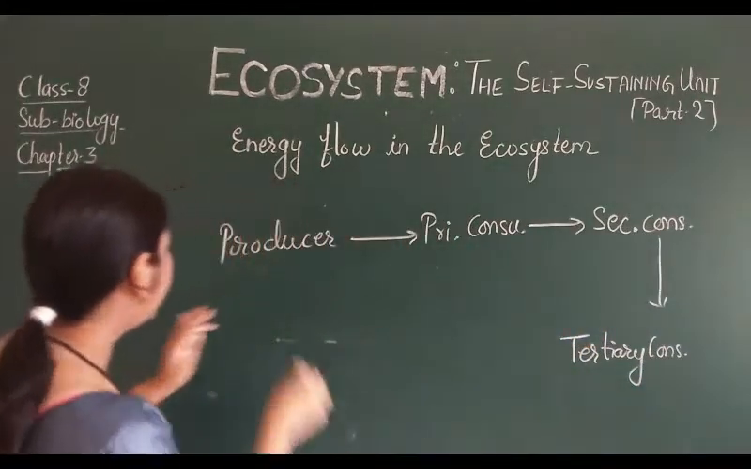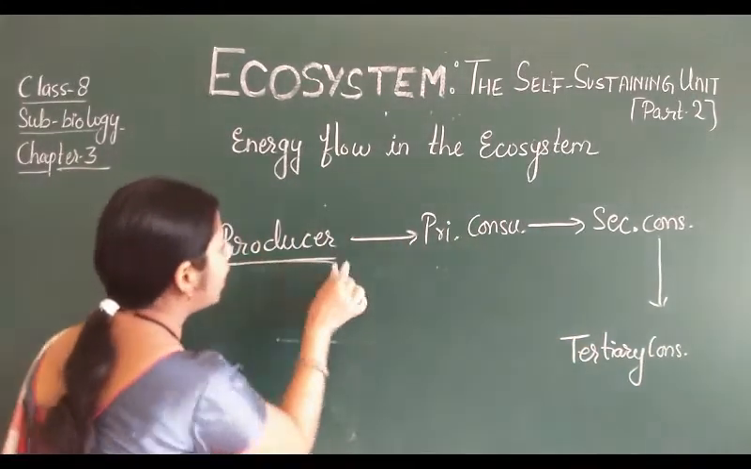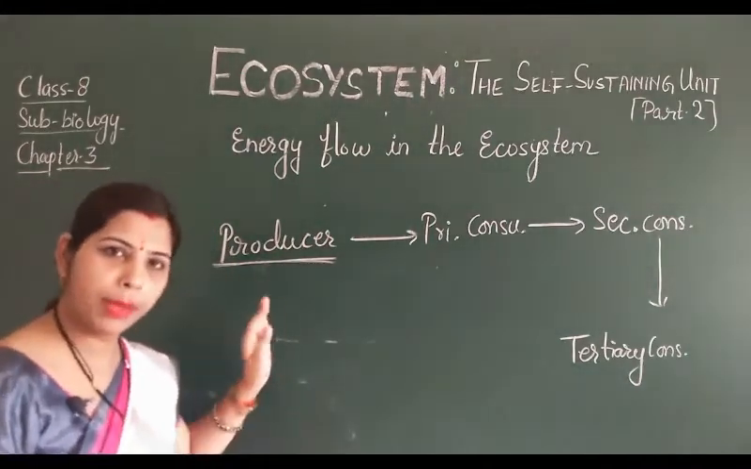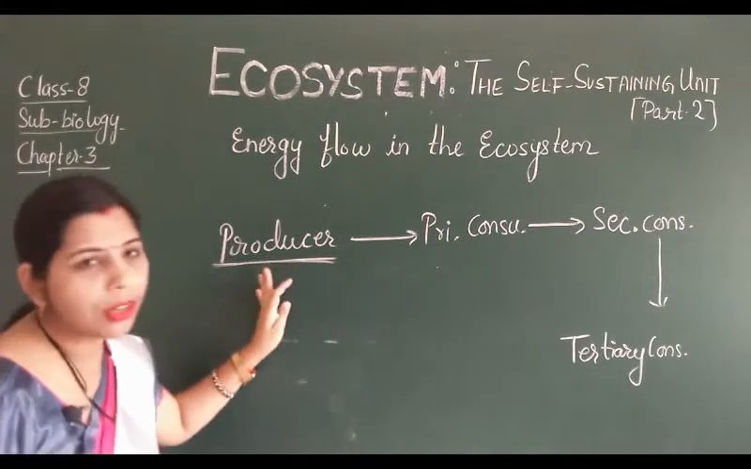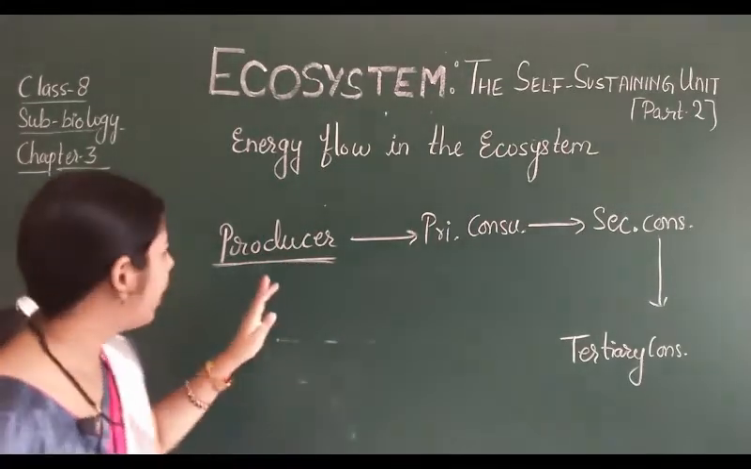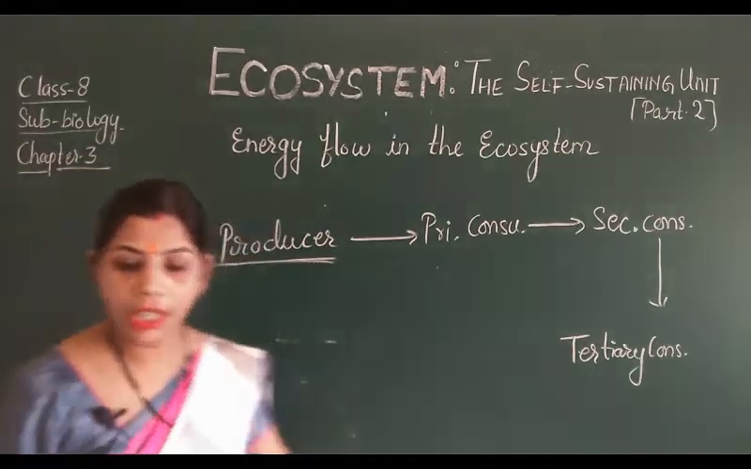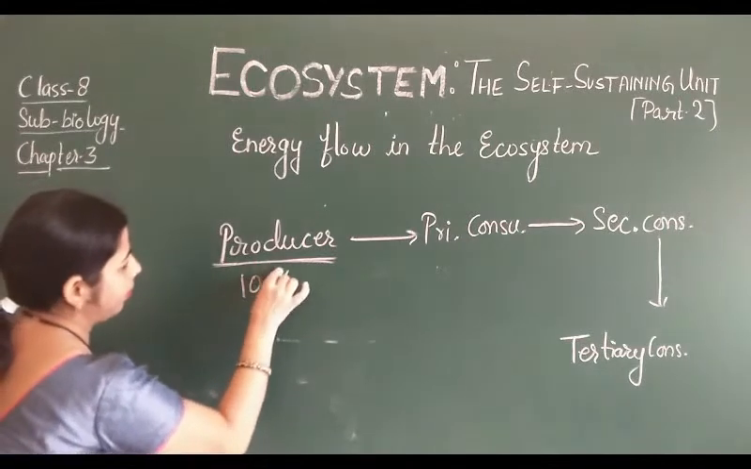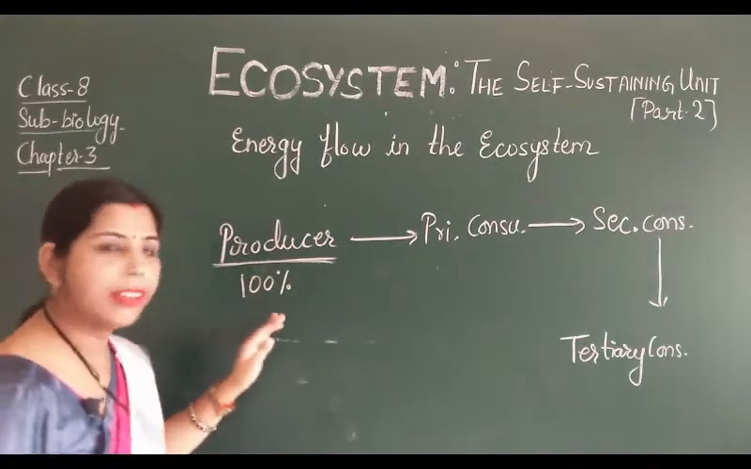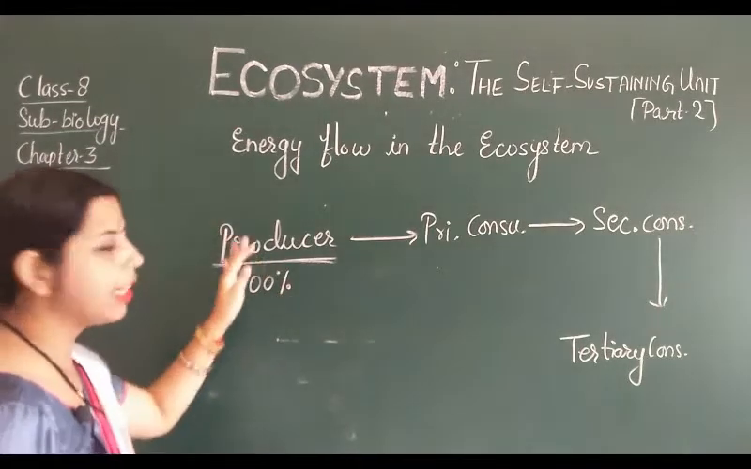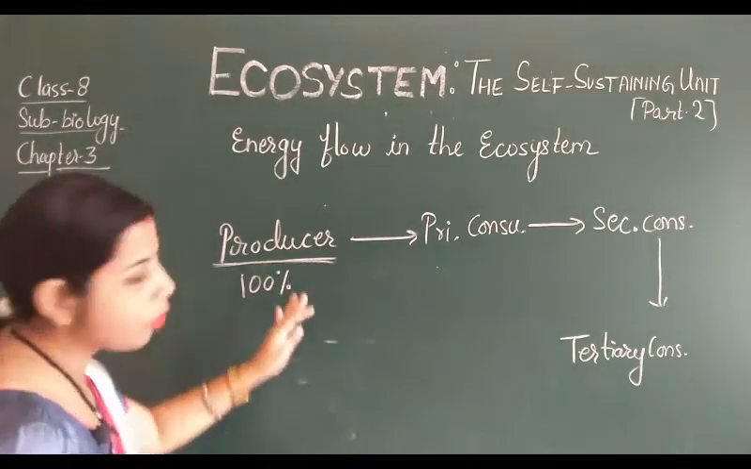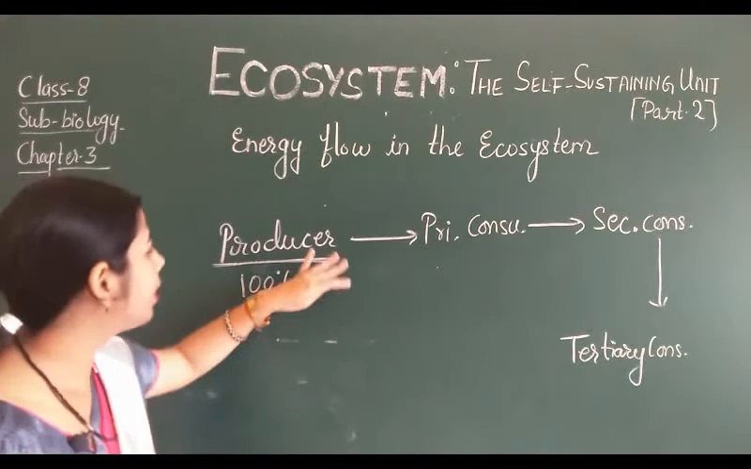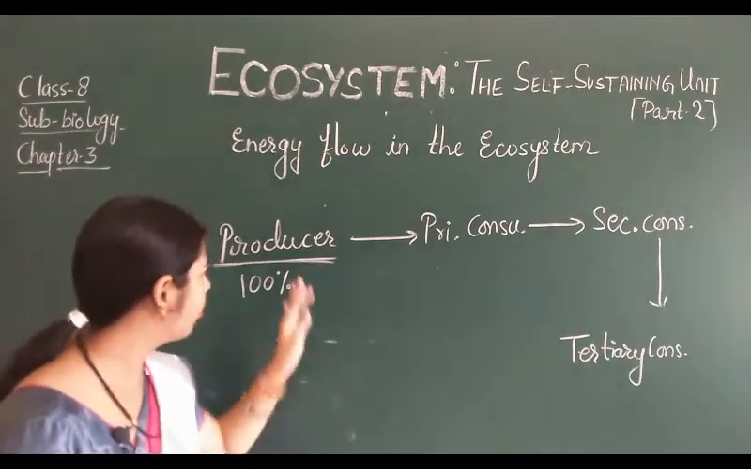Okay, now this producer, that means all the green plants, are going to make the food by the process of photosynthesis, and they are going to utilize the solar energy. So when they utilize the solar energy and make the food, they get 100% energy. That means 100% solar energy is utilized by the producers.